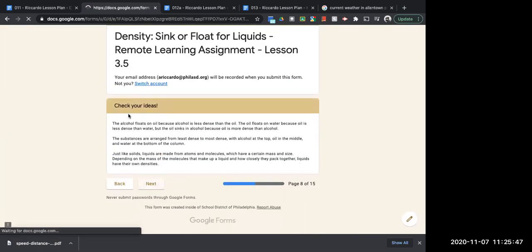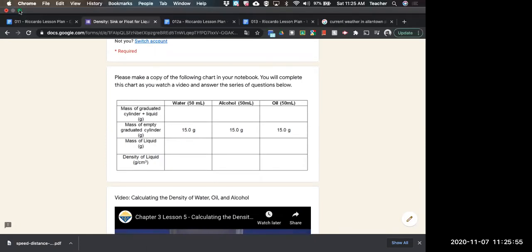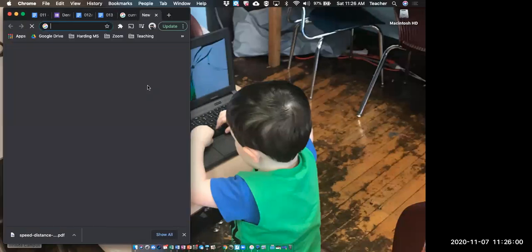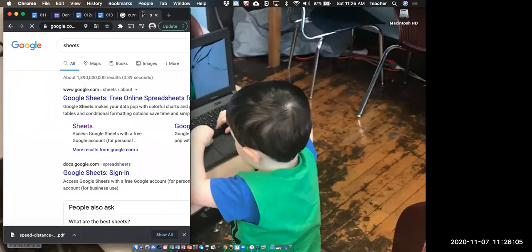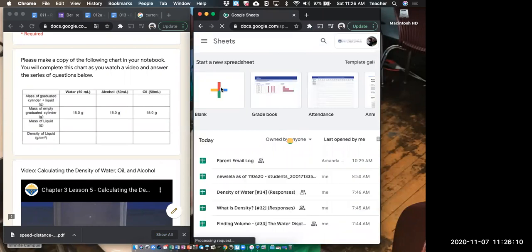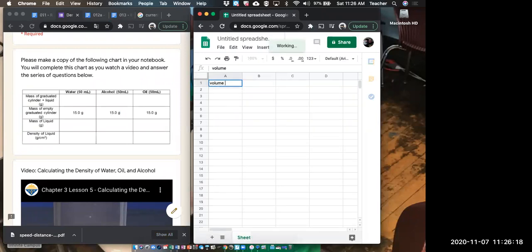Yeah, cool. All right. Please copy down a chart and put it into the thing. This is where we're going to use the Google Sheet. All right. So we'll grab another one. Sheets. Like that. Pop this over. Get a new one. So we're going to go volume in milliliters. All right.